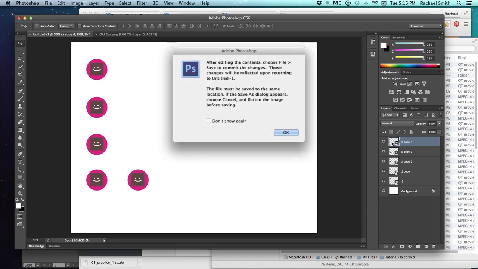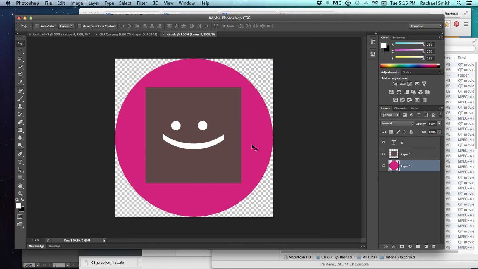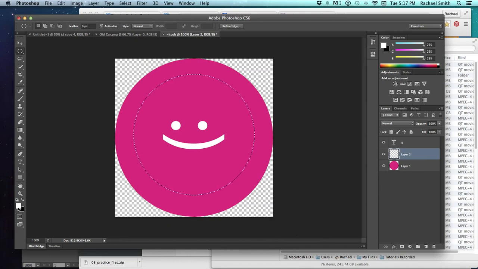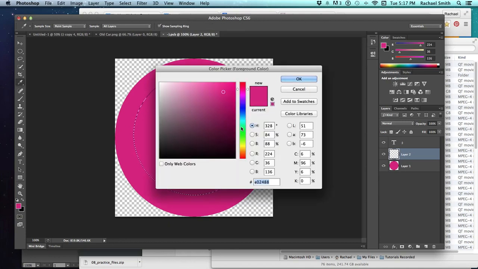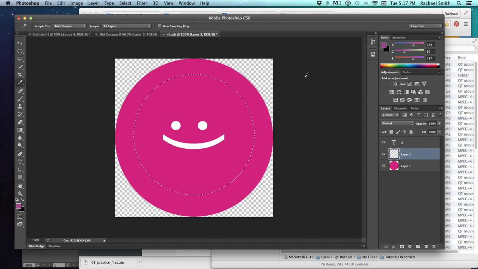I can double click on any one of these and make that edit. So here on layer 2 I'm going to select everything and delete it, and maybe just make a circle that's a different color. So I'm using my marquee selection tools to create a circle, and I'll fill it in with a slightly different color so we can see it. Okay, so I've made the change.